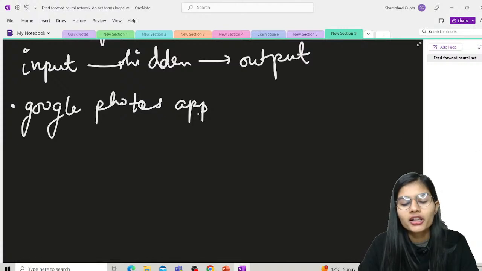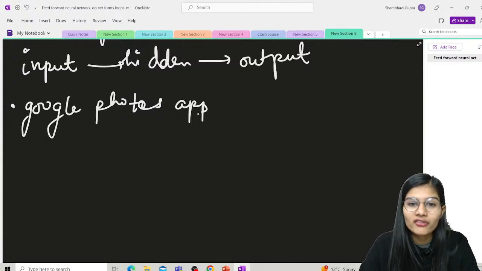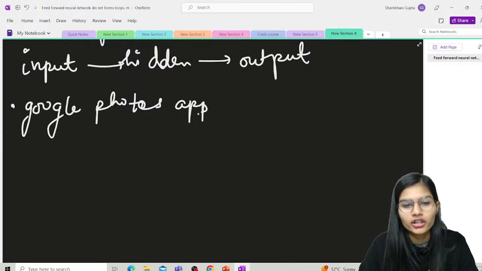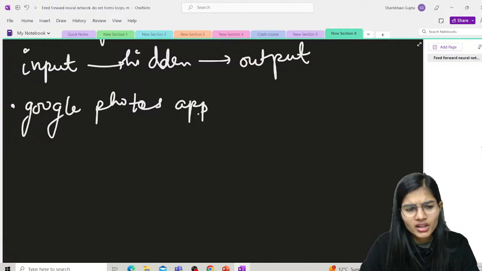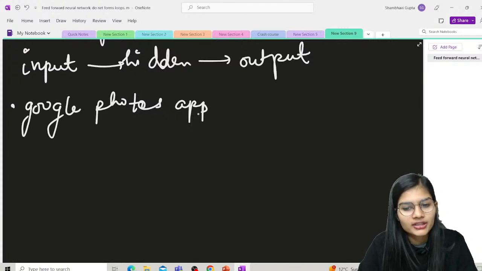As I told you, input, hidden, output. Whatever you passed in the input, in terms of saving a photo onto Google Photos, you cannot send back from the output to the input. You can delete it from there, but you cannot send your photo back to the normal gallery once you have saved it in Google Photos. That you can't do. So this is where the application of feed-forward neural networks lies, and it is one of the most important real-life examples. Am I clear on this, everyone?